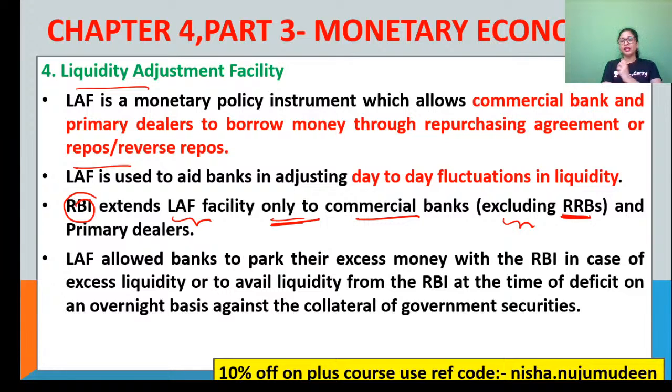Now, this facility called LAF allows the bank to park their excess money with the RBI in case of excess liquidity, or to get liquidity or money from the RBI at the time of deficit, on an overnight basis. And that too is for one night. How will you get such reserves or money? You have to submit some collateral. When you give government securities as collateral, you will get money in such scenarios.